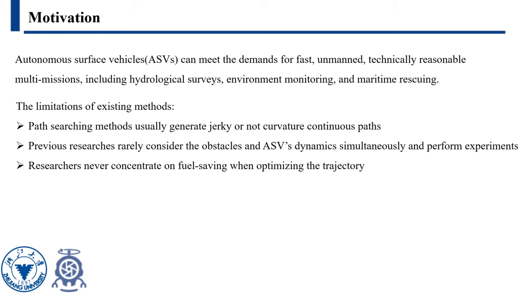The traditional graph-based or sampling-based path searching methods output position-only paths. It makes ASVs hard, even impossible, to follow those jerky and sharp-turn paths. Second, although plenty of works on ASV trajectory planning have been proposed, previous researchers seldom focused on situations that contain obstacles in planning areas. They also rarely tested generated trajectories in simulation or field experiments. Also, ASVs carry limited fuel when performing missions. Energy costs should play an unignorable role in trajectory planning.